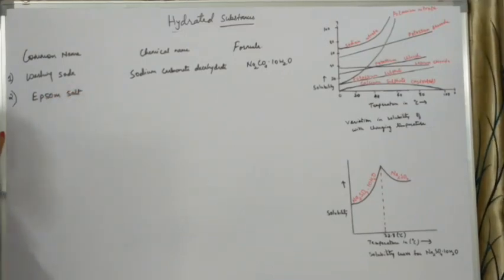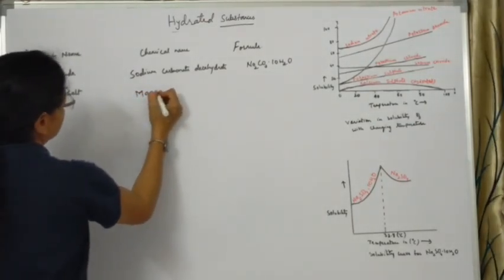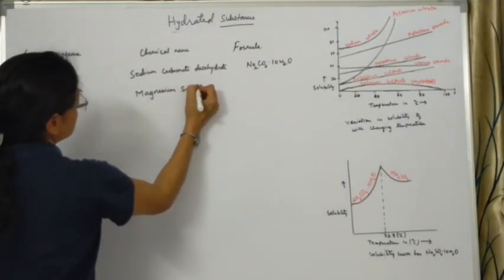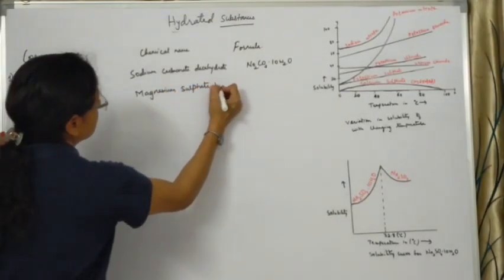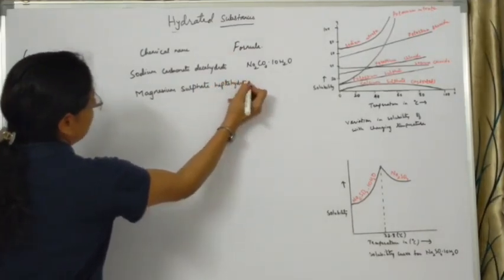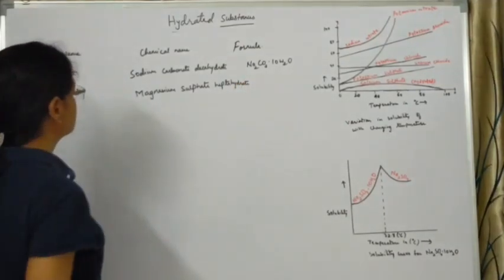Now what is Epsom salt? It is hydrated magnesium sulfate. So we can write down over here magnesium sulfate heptahydrate. That means it contains 7 molecules of water of crystallization.